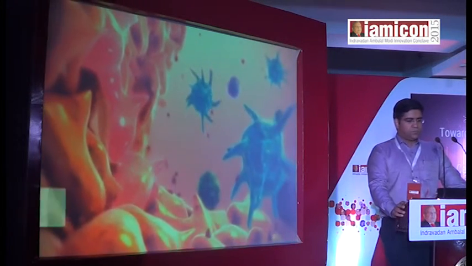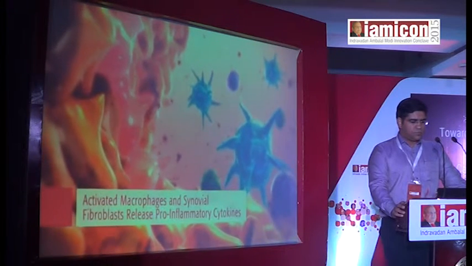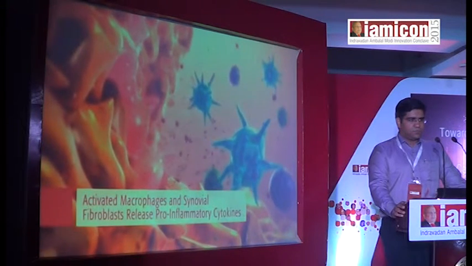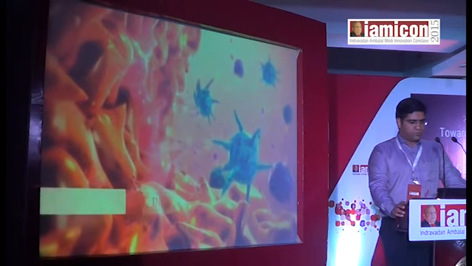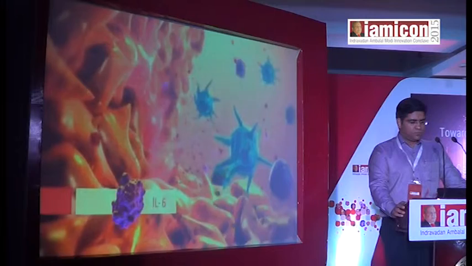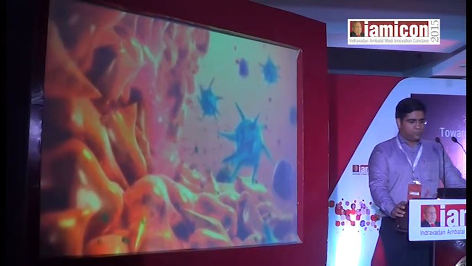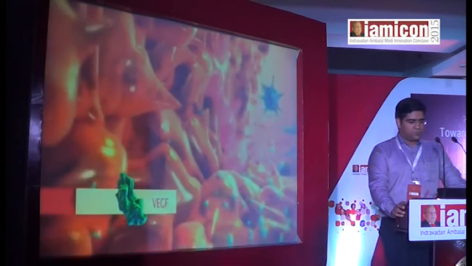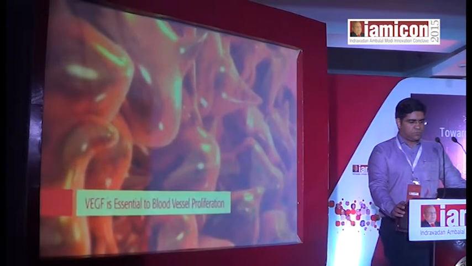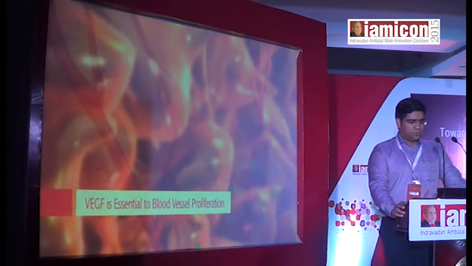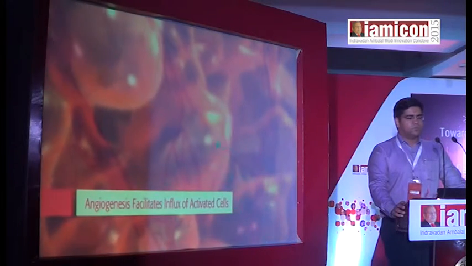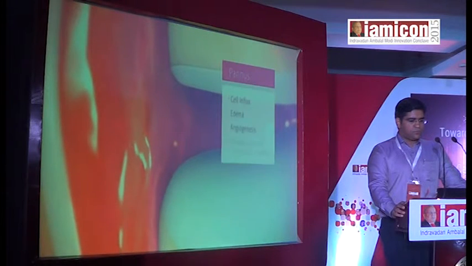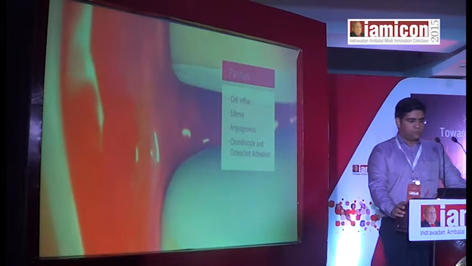In a key step, activated macrophages and synovial fibroblasts release pro-inflammatory cytokines, including TNF-alpha, IL-1 and IL-6, and mediators of vascular growth, including VEGF. VEGF is essential to the process of blood vessel proliferation, or angiogenesis, which facilitates an influx of activated cells. These cells contribute to the growth of pannus and sustain the inflammatory cycle.